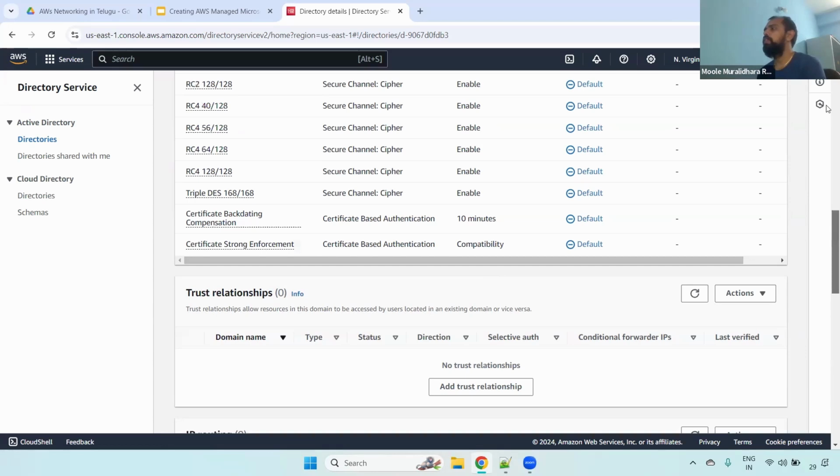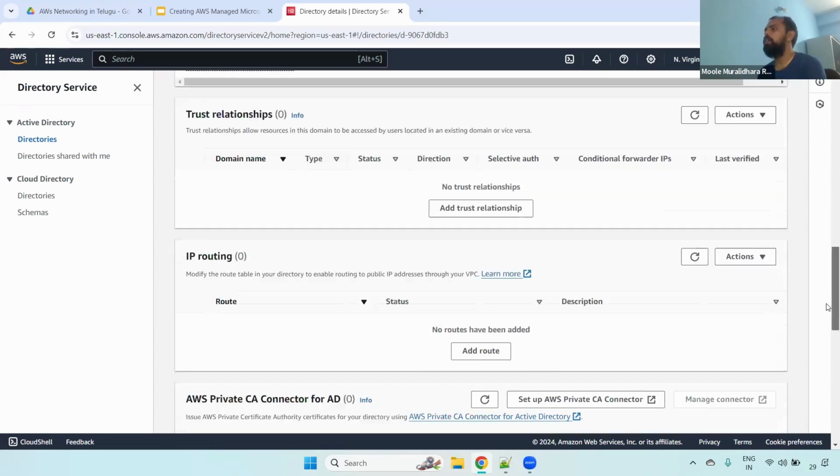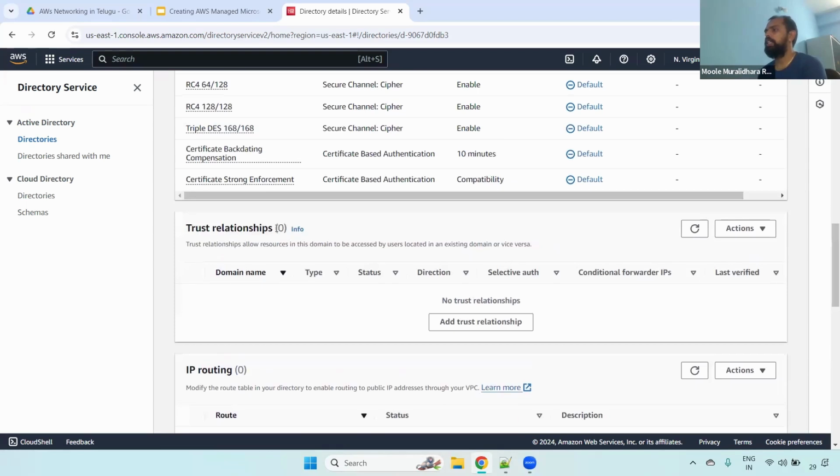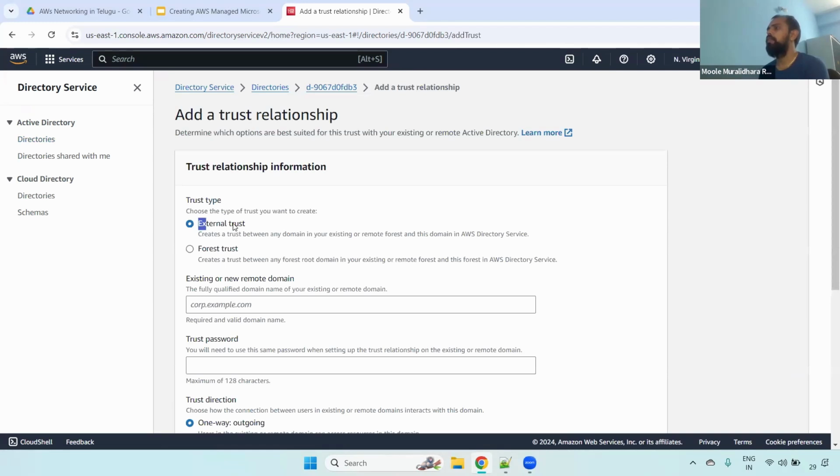For that, we will create a Microsoft AD only, and then we will set up the trust relationship. In this trust relationship, click add trust relationship, and here we have external trust or forest trust. Depending on usage, we will select one. If you select external trust, it creates a trust between any domain in your existing or remote forest and this domain in the AWS Directory Service.